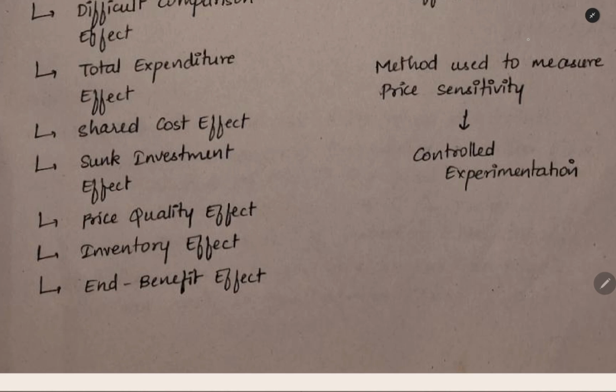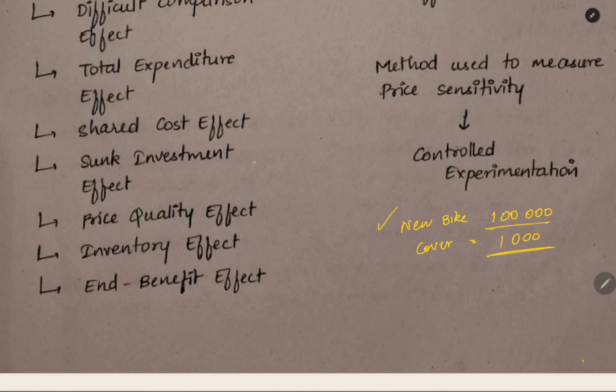And then when you are seeing sunk investment effect, for example, you are buying a new bike. For that new bike, you spent about 1 lakh rupees. And then for protecting that bike from dust and all, you are buying a bike cover. The bike cover is costing about 1,000 rupees. You will not think that much about the price of the bike cover because you already bought a bike which is costing 1 lakh. You already made that much investment.